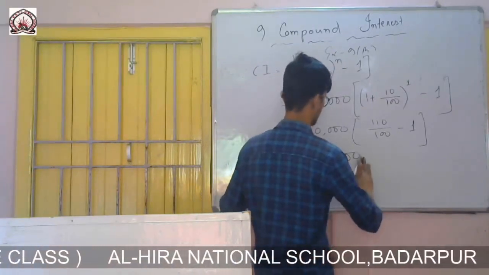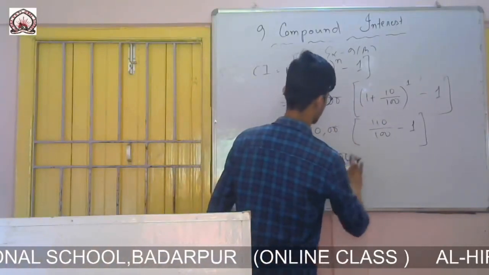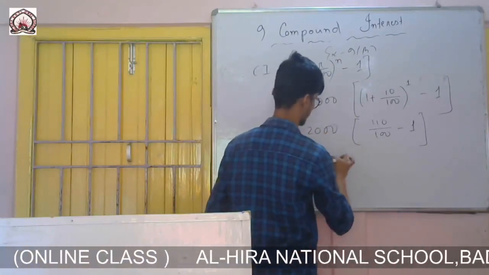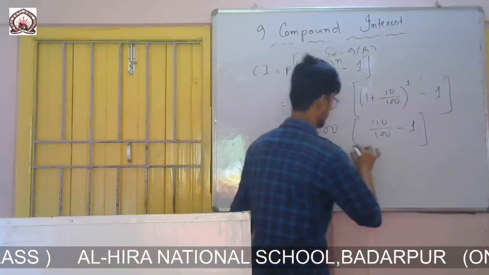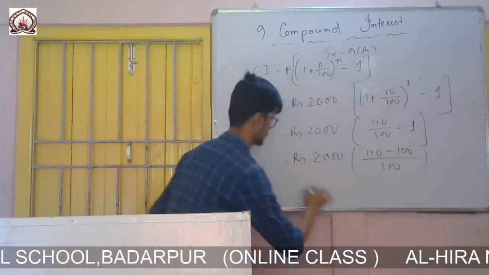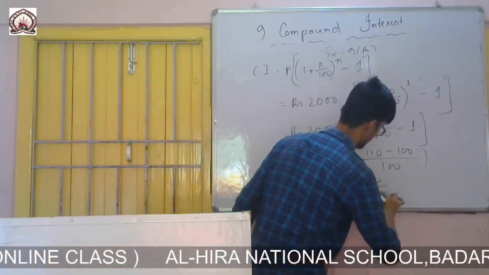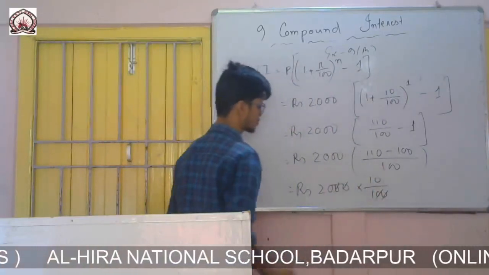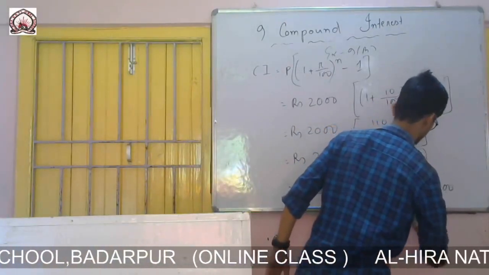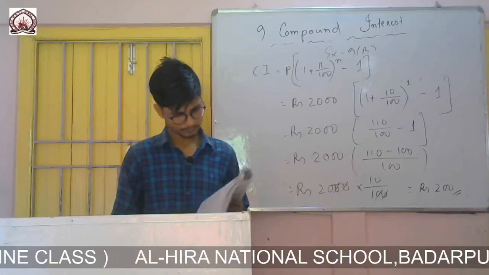2000, sorry, it is 2000, not 2. And if I simply do it, 110 minus 100. So rupees 2000, 110 minus 100, that means only 10 left, over 100. Simply I can cancel this to 0. 20 into 10 that means 200 rupees. So this is the CI, compound interest, for Sudhir.